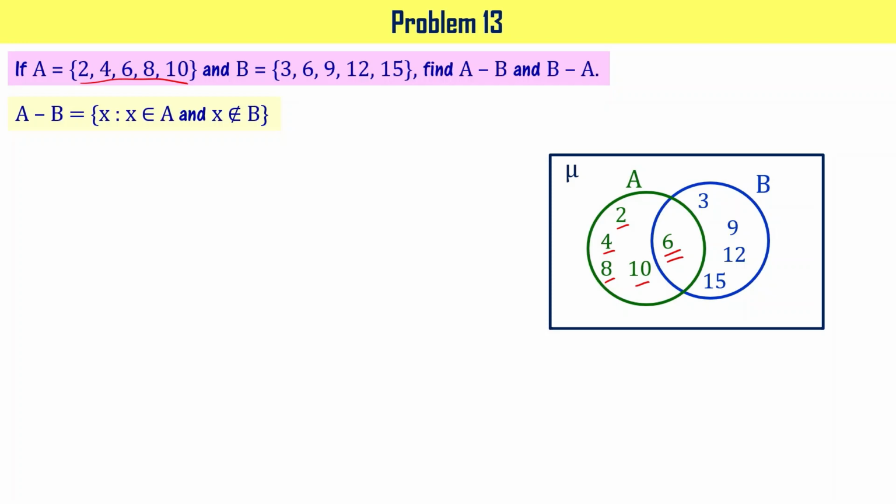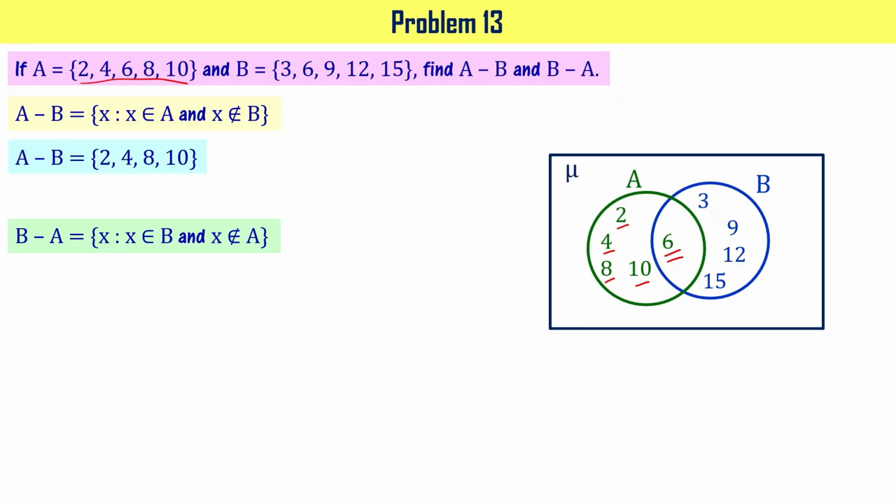They belong to A, but they don't belong to B. When it comes to 6, that is different, right? So that's why A minus B is going to be 2, 4, 8 and 10, right? Now let's find B minus A. B minus A can be written as X should belong to B and X should not belong to A. So in that case, 3, 9, 12 and 15 belong to B and they don't belong to A, right?